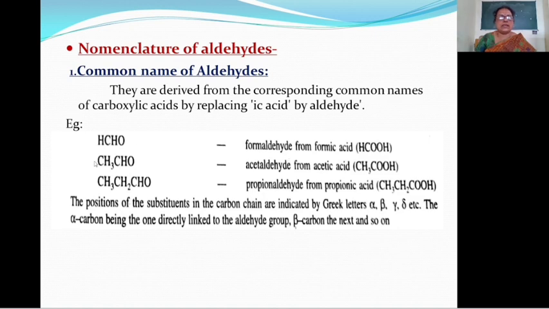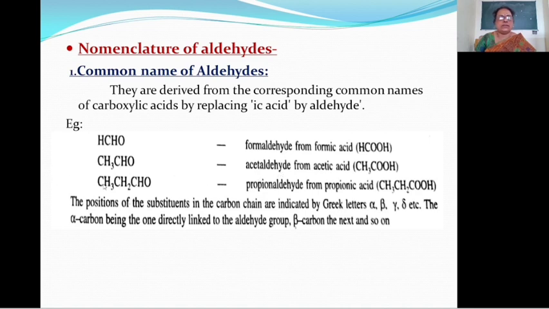Then see second example, CH3CHO. Here the name of the corresponding acid is acetic acid. Formula is CH3COOH. In this case, ic acid is replaced by aldehyde. Therefore, the name of this compound is acetaldehyde.